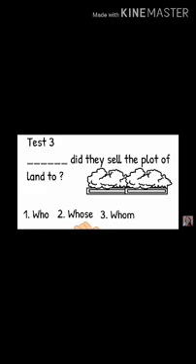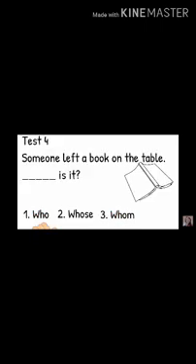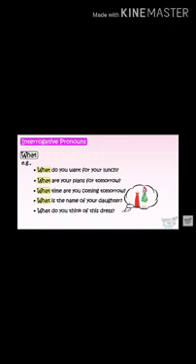Next is: dash did they sell the plot of land to? That is, what will be the answer? Quickly tell me. That is, who. Who did they sell the plot to? Now someone left a book on the table. Dash is it? Whenever someone left something in a class, you ask, whose book is this? Whose something is this? So those are interrogative pronouns.